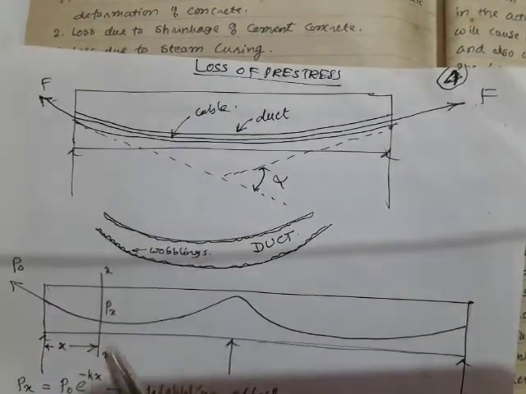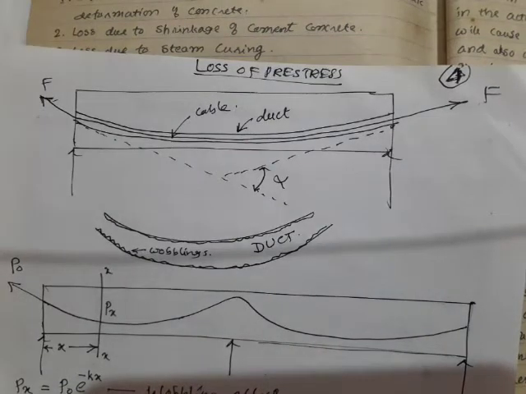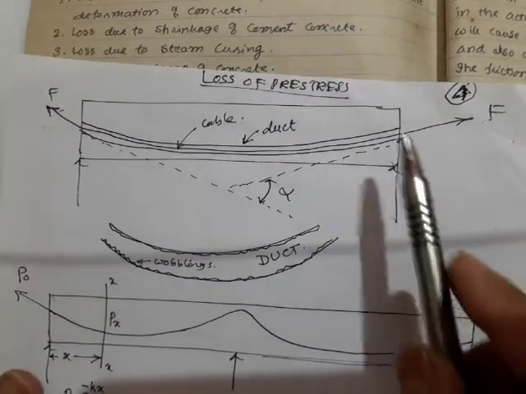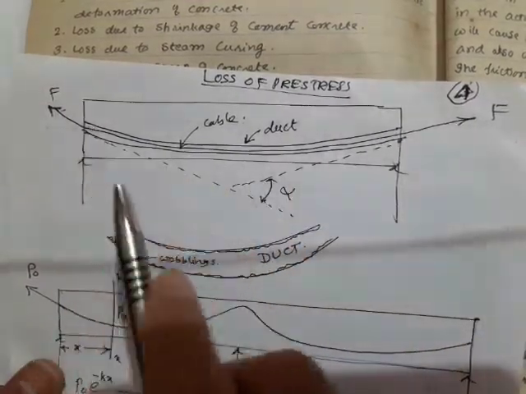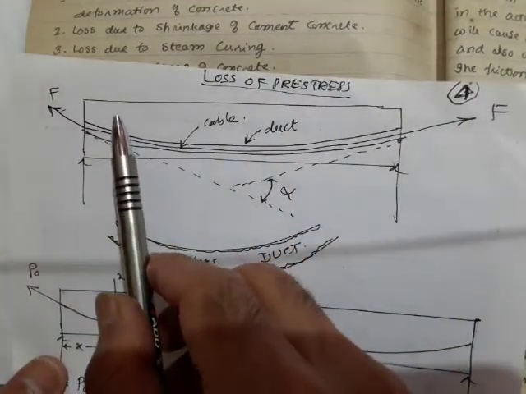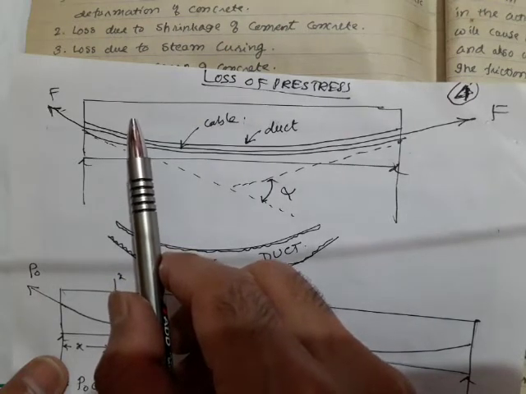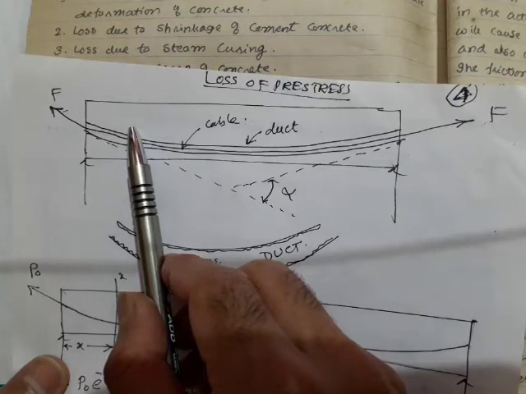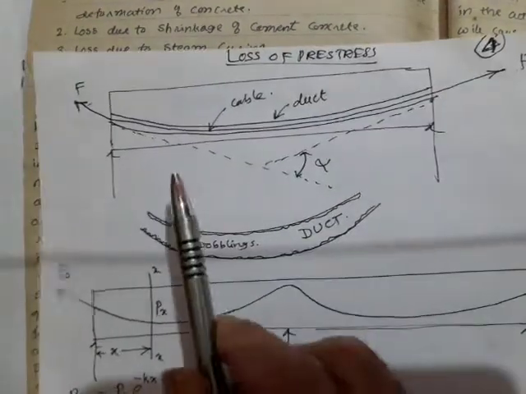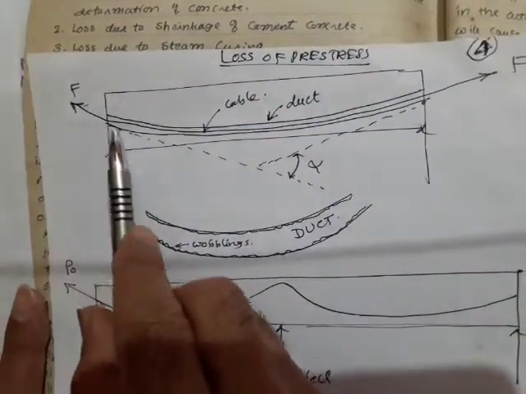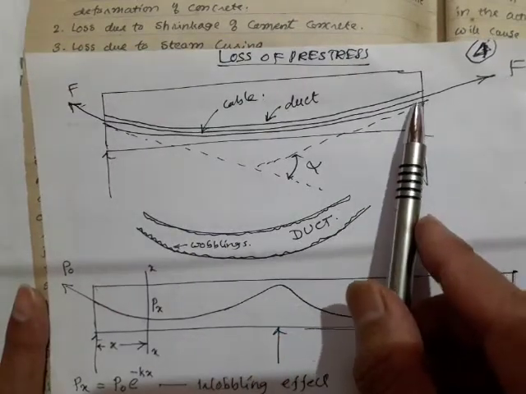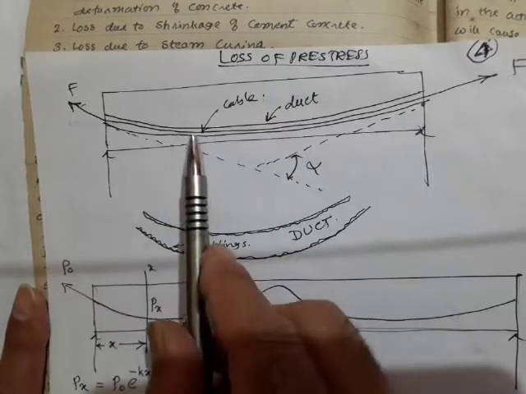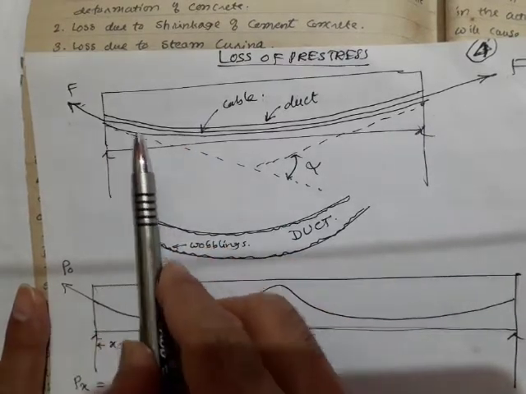Whenever I want to lay down this duct, there may be a certain amount of variation, caused by vibrations or constructional methods, in the actual alignment of the duct. Whenever I am forming this cable, there may be some vibrations or constructional defects, so the alignment may go wrong.